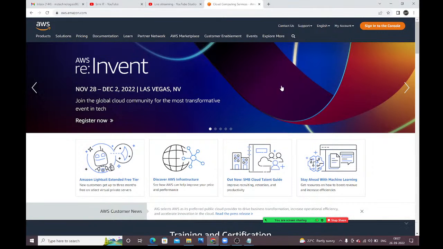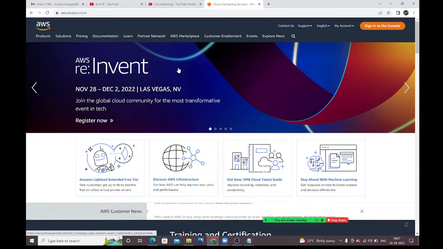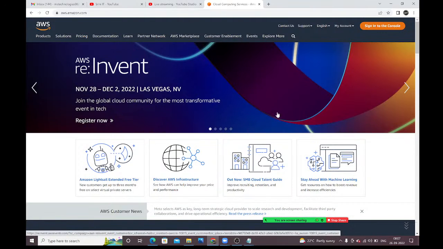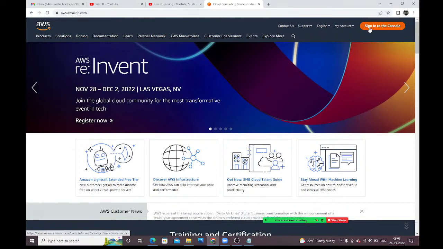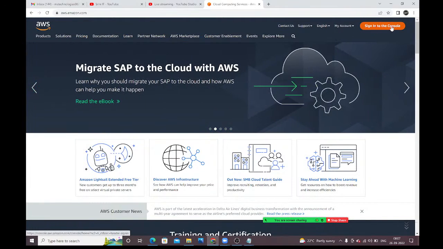See guys, like this you will get. So this is the page, this is the page which we will get. Here we have the option to sign in to the console. At the top right corner we can see the option to sign in to the console. Click on this, guys.